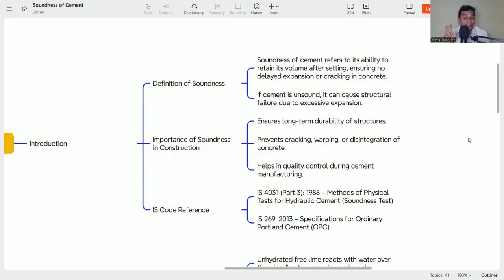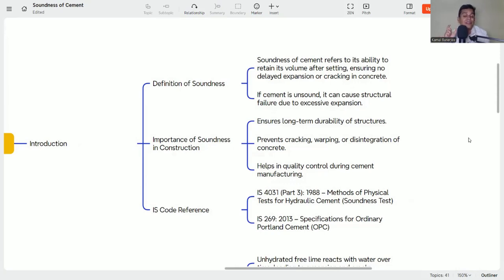But today we will concentrate on the soundness of cement. If the cement is unsound, then our concrete will also be unsound. We will not get the cement concrete as per requirement. So what is the definition of soundness? Soundness of cement refers to its ability to retain its volume after setting, ensuring no delayed expansion or cracking in concrete.